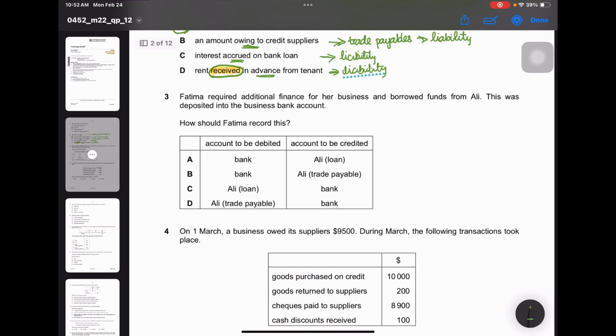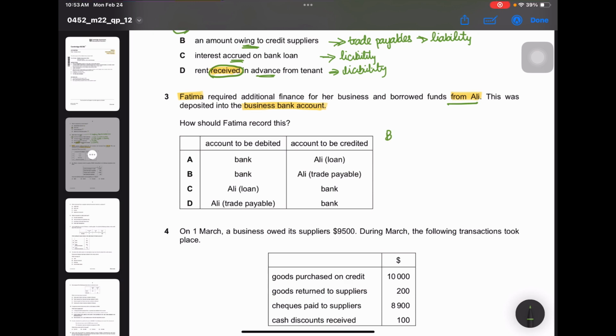Moving on to question 3. Fatima required additional finance for her business and borrowed funds from Ali. This was deposited into the business bank account. Who is it from? Ali. Who has borrowed it? Fatima. Okay, now let's work this out. Which account will be debited? Which account is the amount deposited into? Business bank account. So in which account is the value increasing?